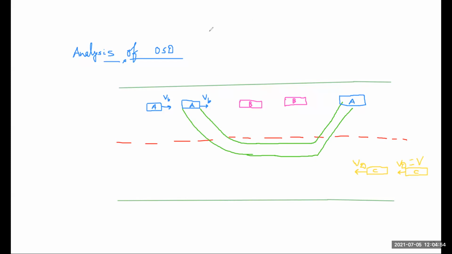Here our vehicle A moves with the speed of vehicle B. Here our vehicle B is also moving. The speed of vehicle B is VB. For a certain period of time, we know that the speed of vehicle A is more than the speed of vehicle B, or the speed of vehicle A is the design speed.